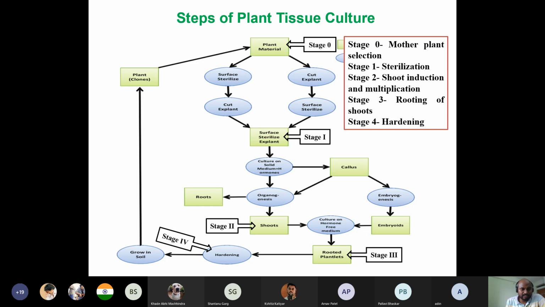After washing with detergent, you have to apply some fungicide. Mostly we use Bavistin. Sometimes it is not required, sometimes it is required. Depending on the material, you have to do trial and error, without Bavistin and with Bavistin. After the Bavistin treatment, you have to wash with water several times to remove any traces of Bavistin, because if Bavistin is present, it will cause some problem. Up to this process, everything happens outside.